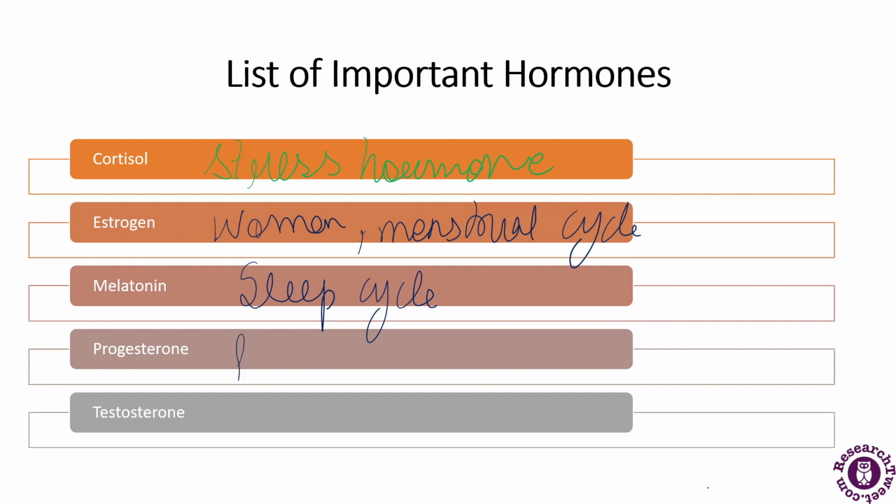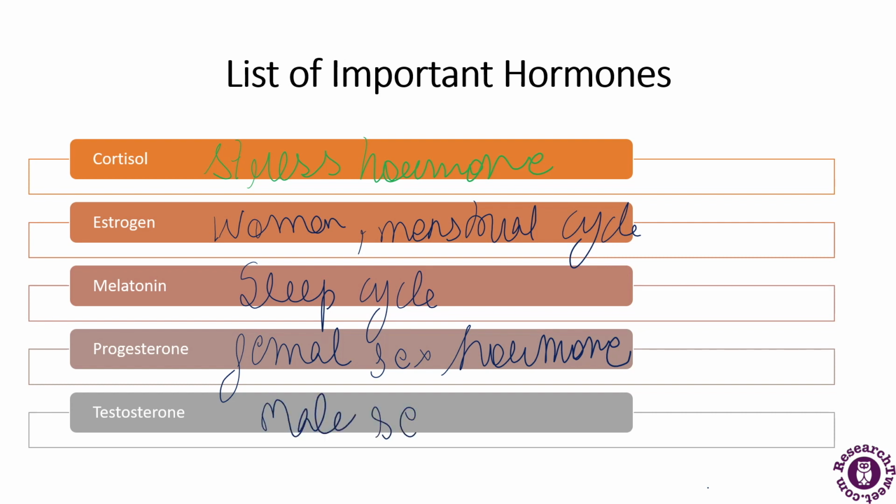Next comes progesterone. Progesterone is also a female sex hormone, and it is responsible for the menstrual cycle, pregnancy and embryogenesis. Now comes testosterone.